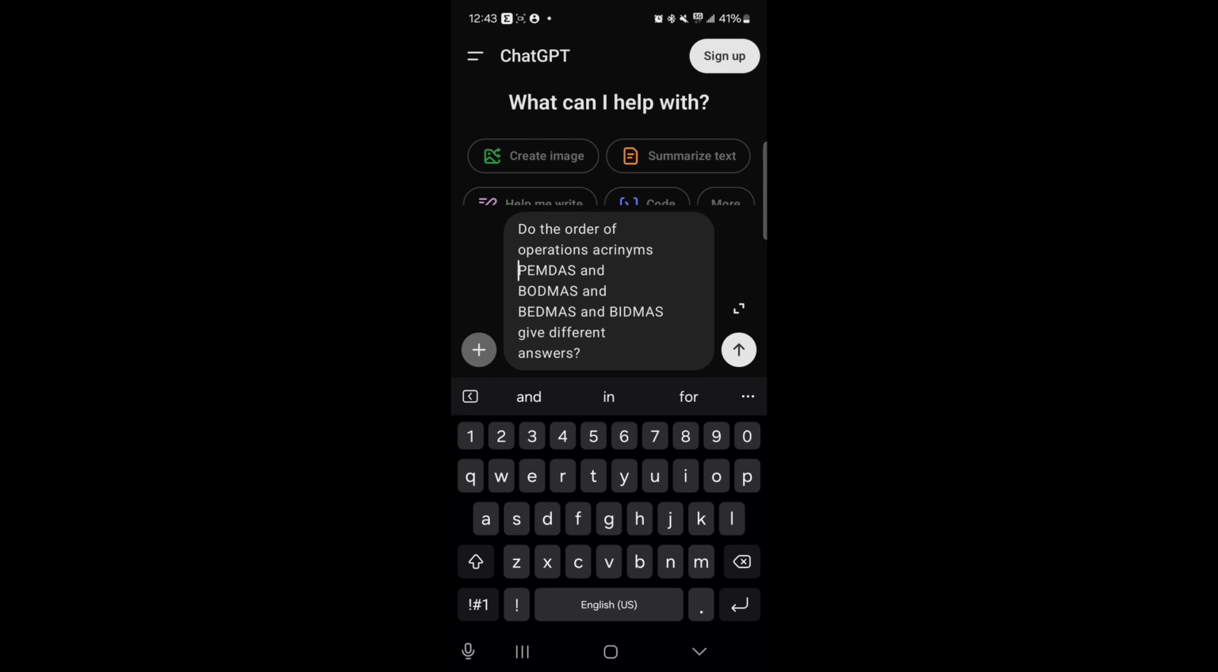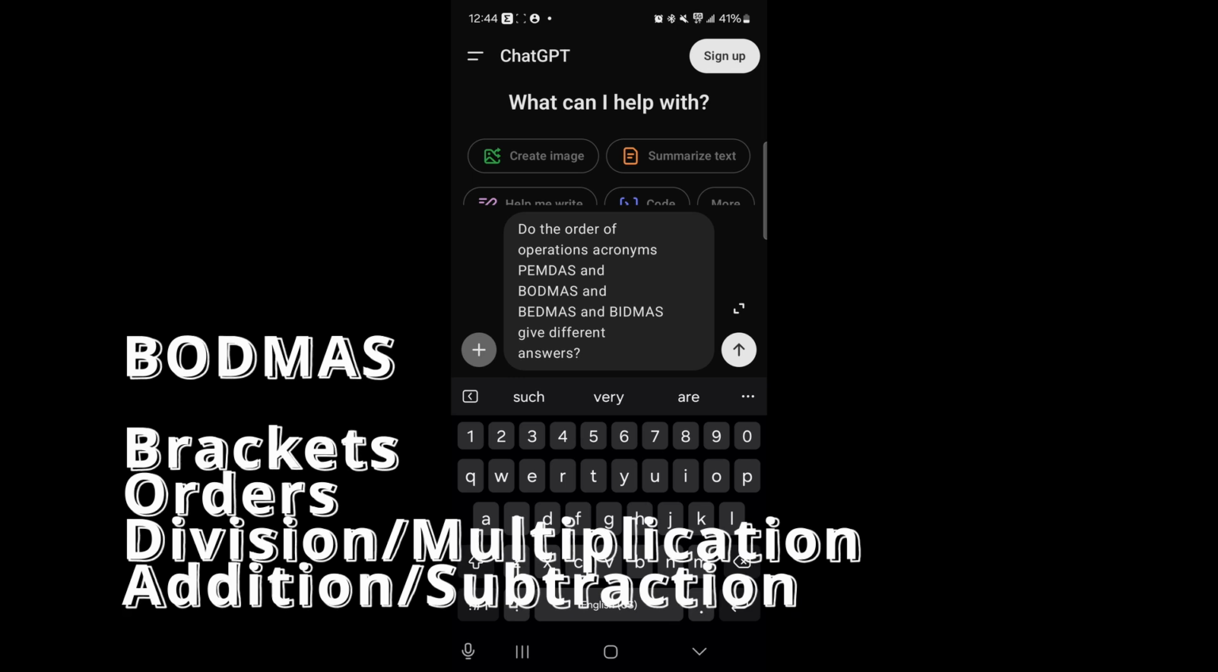So my question is, do the order of operations acronyms, PEMDAS and BODMAS and BEDMAS and BIDMAS, give different answers? Now before I hit the enter sign, I want to say PEMDAS is the acronym most used in North America. It stands for parentheses, exponents, multiplication, division, addition, subtraction. BODMAS I know is used a lot in the UK. That stands for brackets, orders, division, multiplication, addition, subtraction.